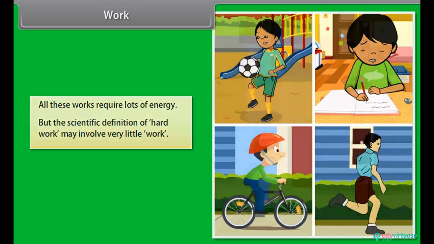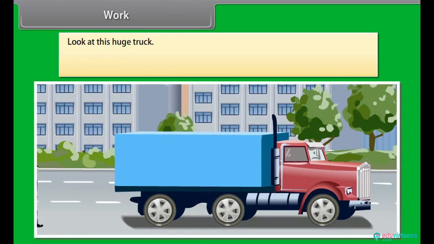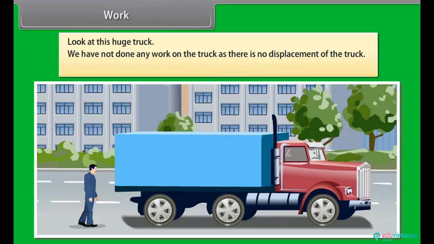Let's see how. Look at this huge truck. We work hard to push it, but the truck does not move despite all the effort. We get tired. However, we have not done any work on the truck as there is no displacement of the truck. We can say that we did hard work, but in science the work is not done on the truck.